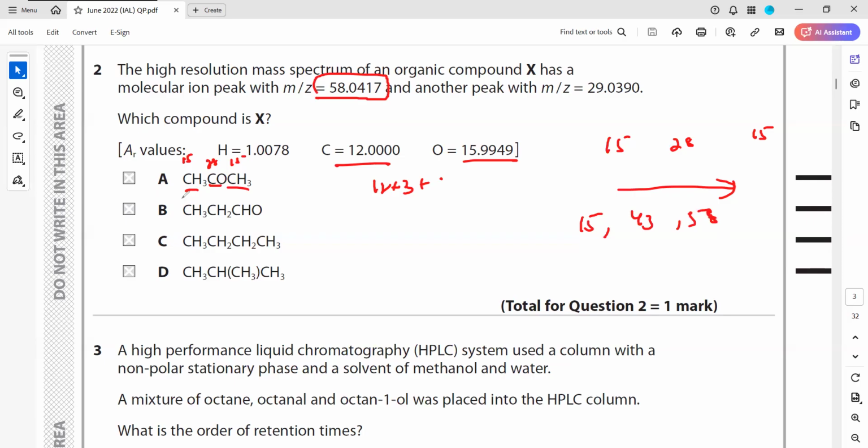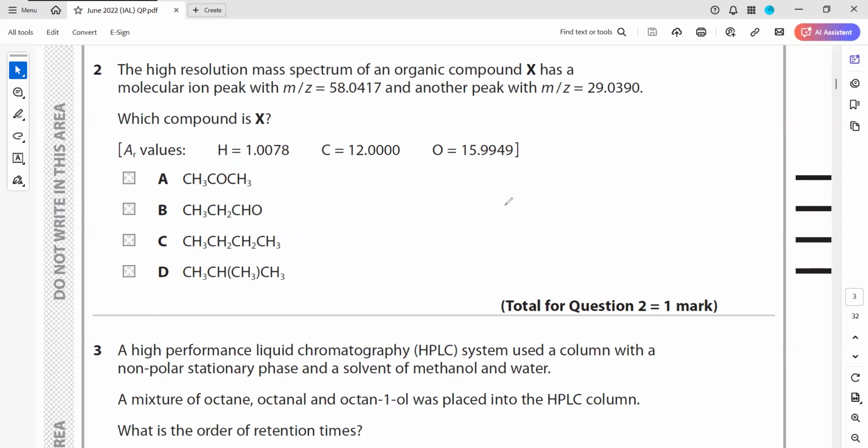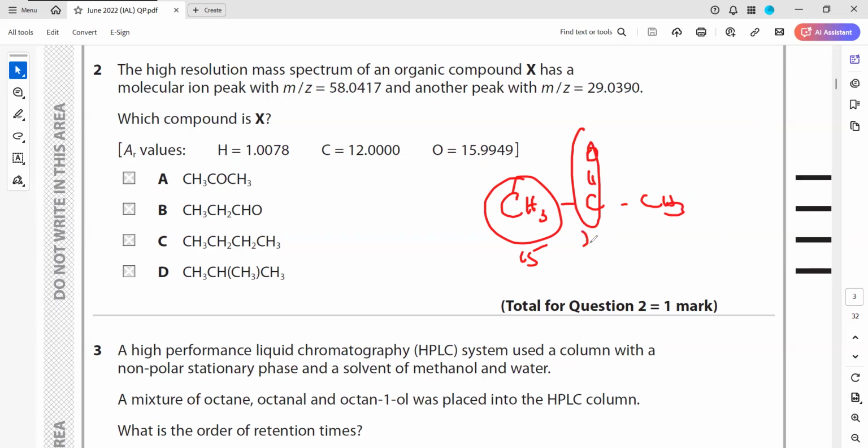Look, you just break the carbon bonds. If you want to know the fragments, you break the carbon bond. It is CH3, C double bonded with O, and CH3. So this is one fragment, it will be 15. This is one fragment, that is 28, and this is one fragment, that is 15. So either 15 will be there, 28, 15 plus 28, 43, or 43 plus 15. So the carbon and